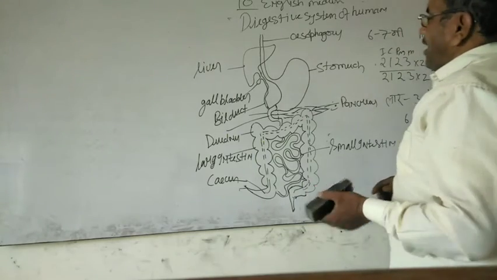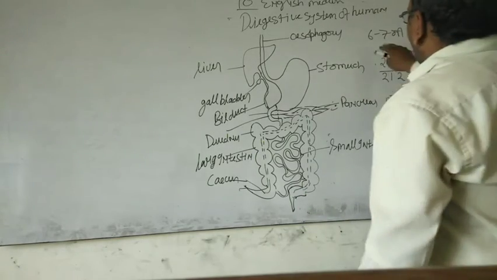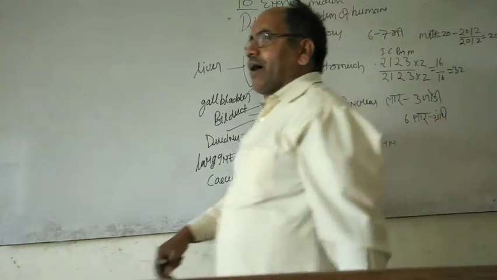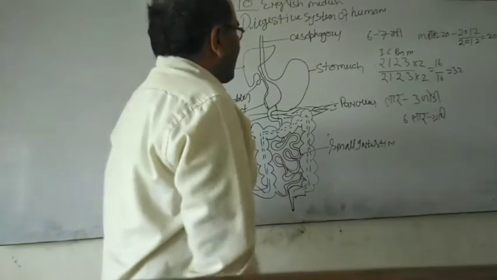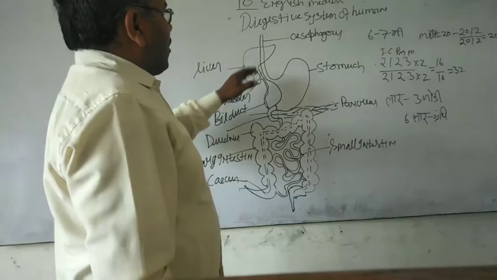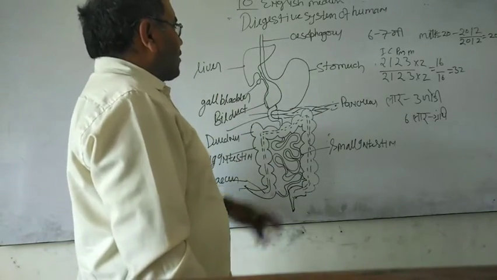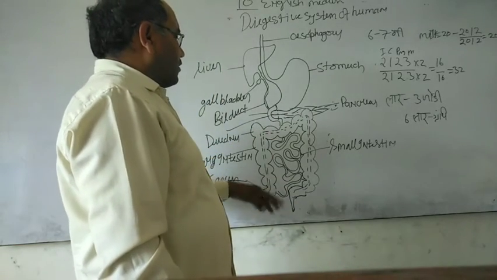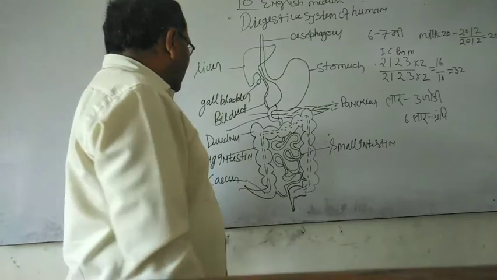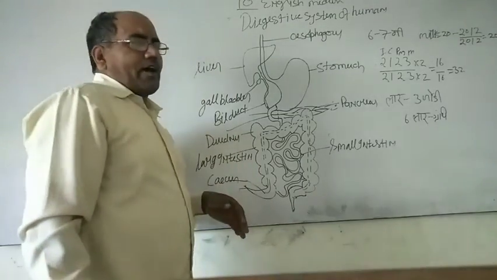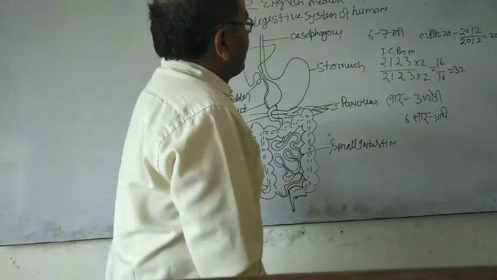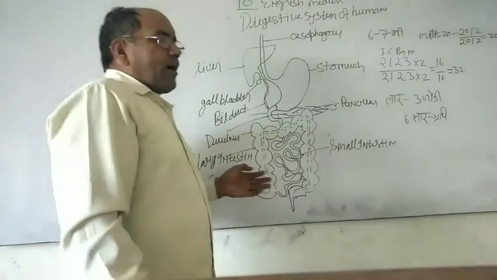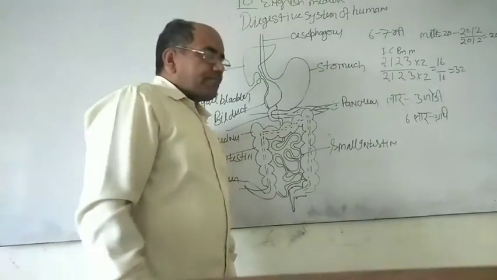Our human digestive system is 6 to 7 meters long, in which many organs are associated and form the digestive system, like pharynx, esophagus, stomach, liver, pancreas, small intestine, large intestine, rectum, cecum. So many organs are associated with the digestive system. So we start the first part of the digestive system, the mouth.